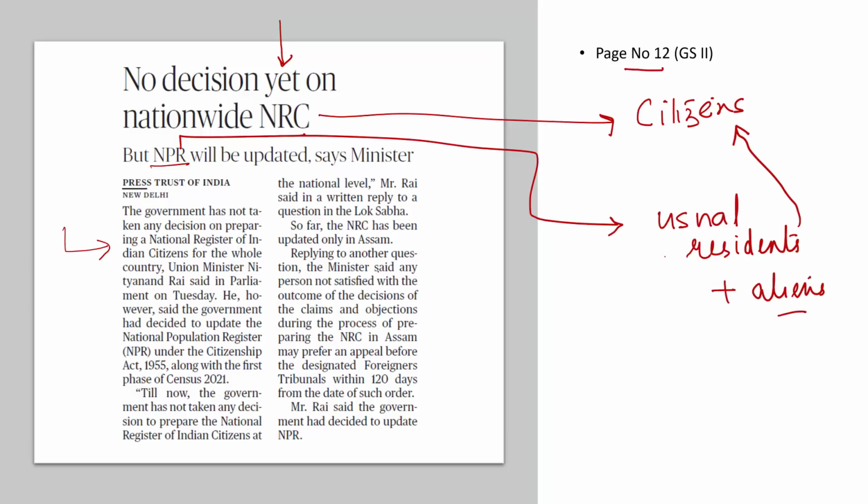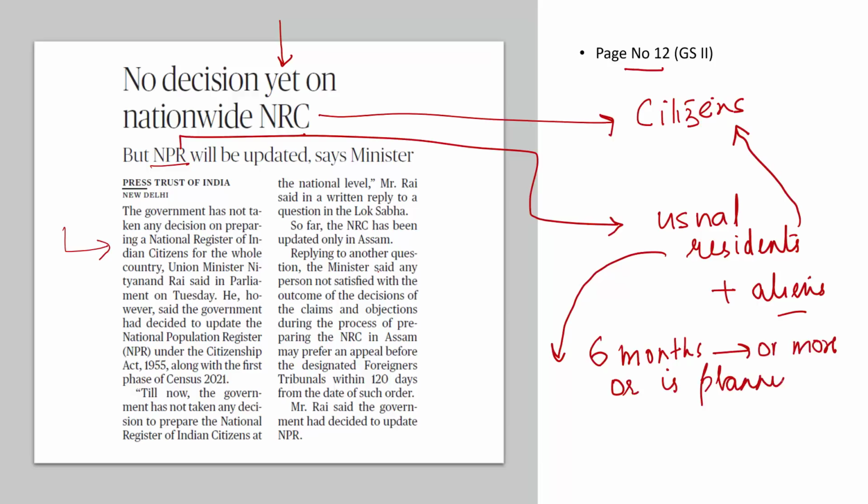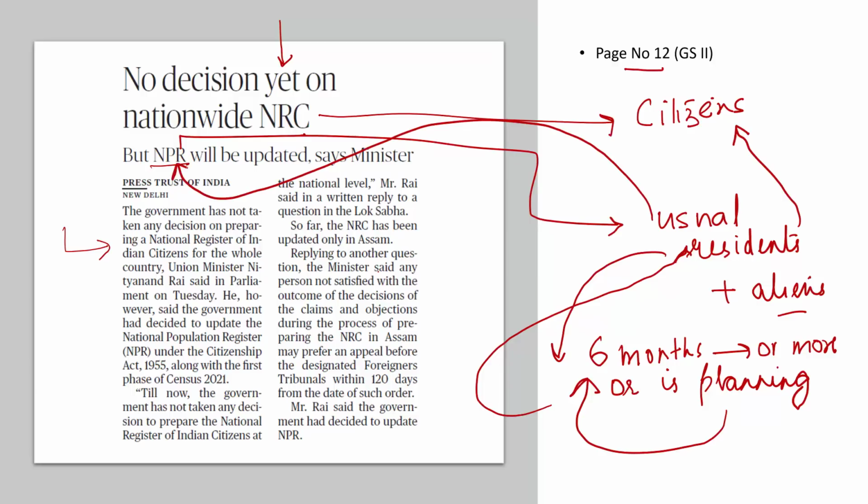Now, who is a usual resident? Whoever has resided in this country or any part of this country for 6 months or more, or is planning to stay in India or any part of the territory of India for 6 or more months, such individuals are termed usual residents, and it is mandatory for all usual residents to register themselves under NPR, the National Population Register.